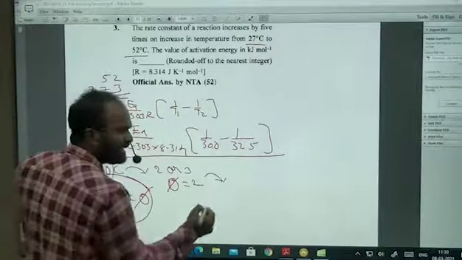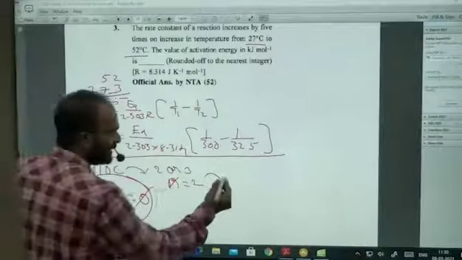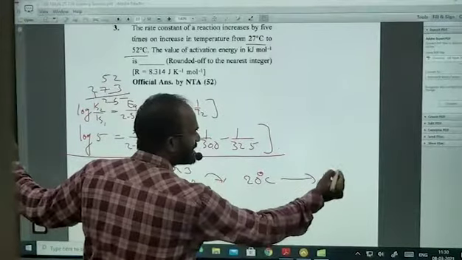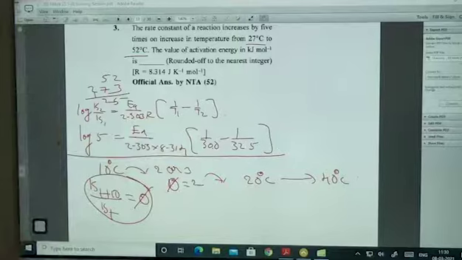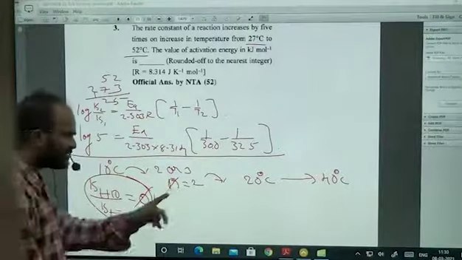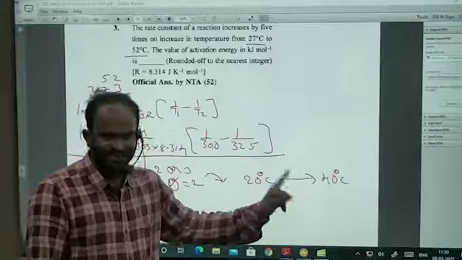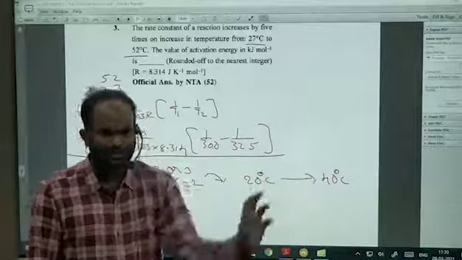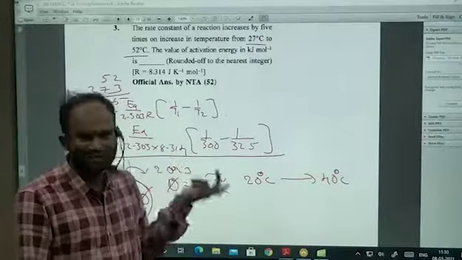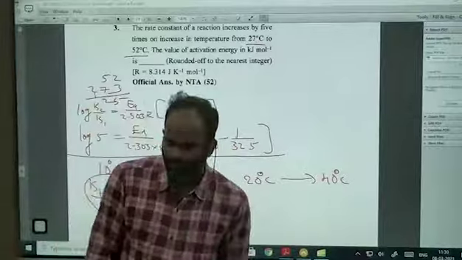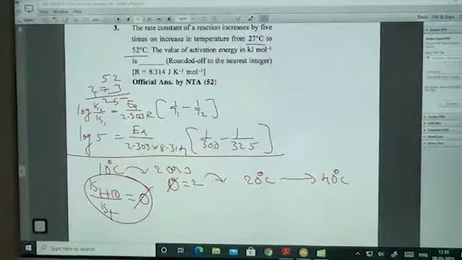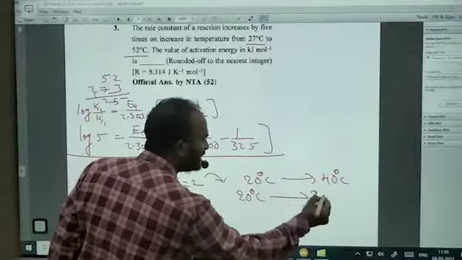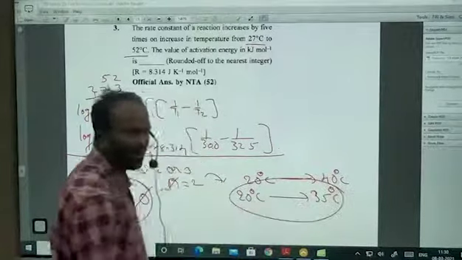If the temperature is increased from 20 degrees Celsius to 40 degrees Celsius, what is the rate of reaction? How can you assess? For every 10 degrees Celsius, 2 times. Therefore here 20 to 30, 30 to 40, therefore 4 times. If k is the rate constant, it can be increased by 4k times. 4k, right? But my question is, if it is increased from 20 degrees Celsius to 35 degrees Celsius, how many times is it increased?